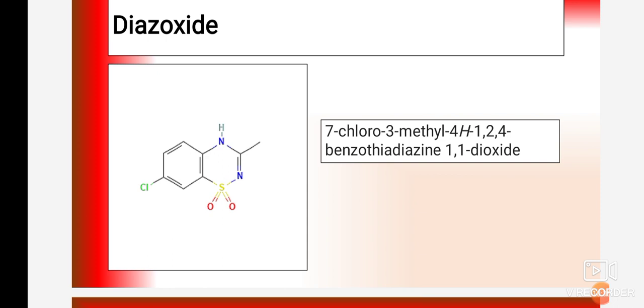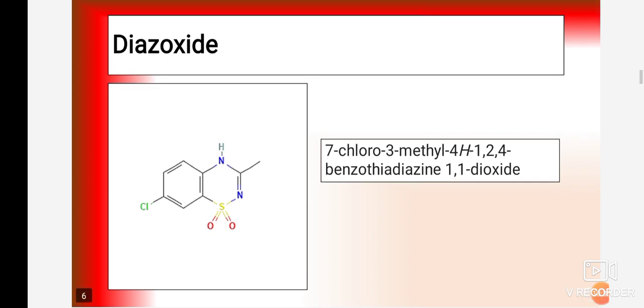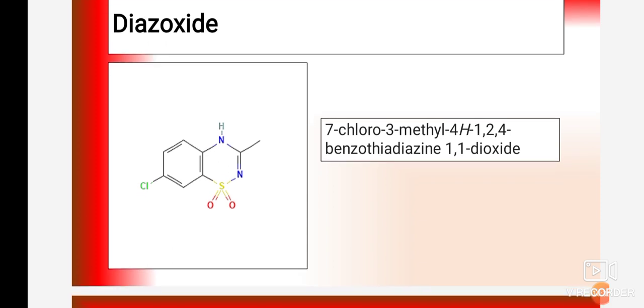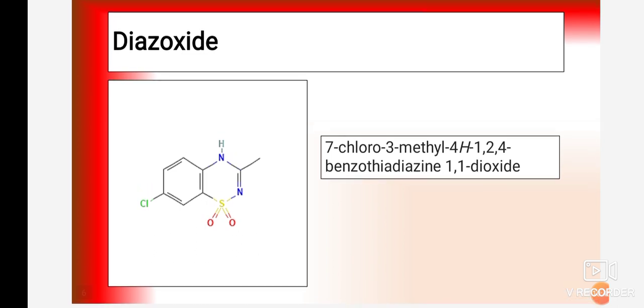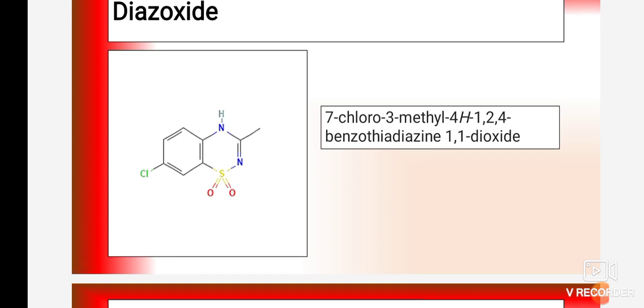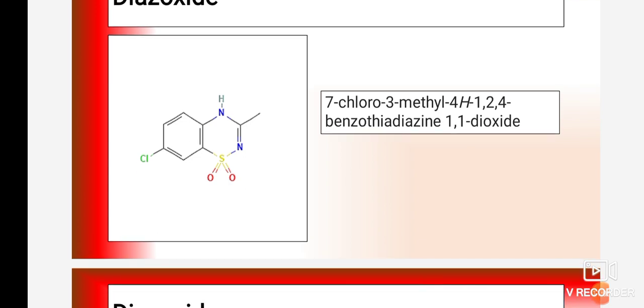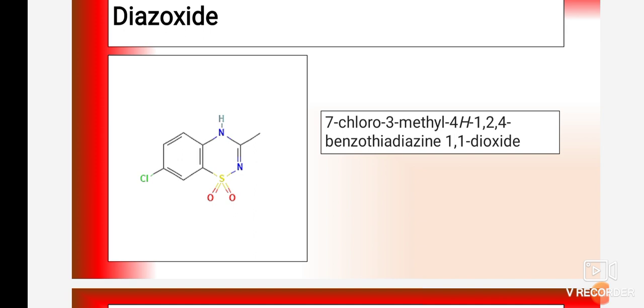Okay, so this is related to the complete chemistry of the drug. If the question asks you to give the chemistry of diazoxide, then in writing the chemistry of diazoxide you have to explain each and every structural parameter, like which group is present. Specifically, an electron withdrawing chlorine group is present at the 7th position, then there is substitution of a methyl group at the 3rd position. Then at the first, second and fourth positions, sulfur and two nitrogens are present. That's why that bicyclic ring is known as benzothiadiazine. So this is the chemistry of that drug.